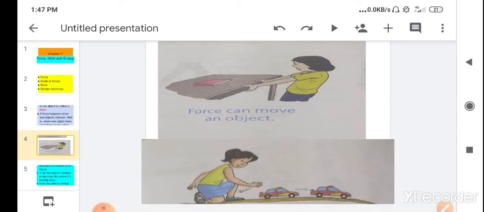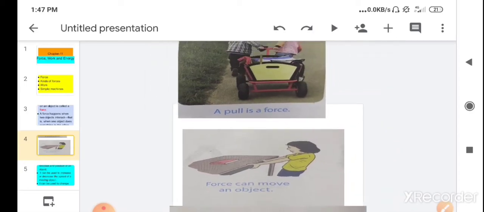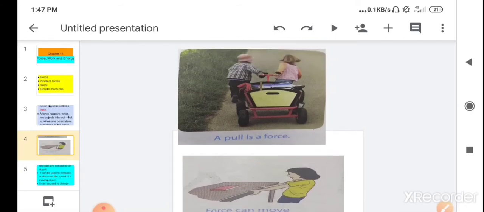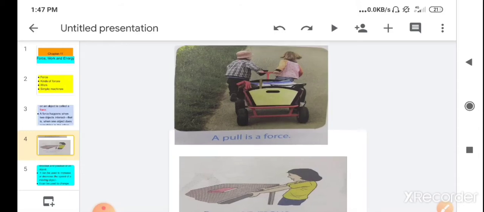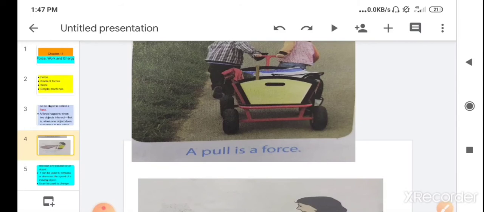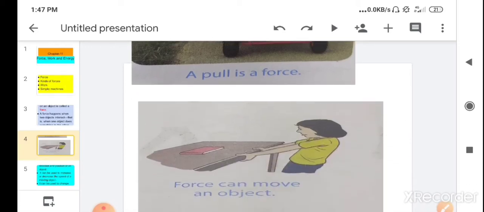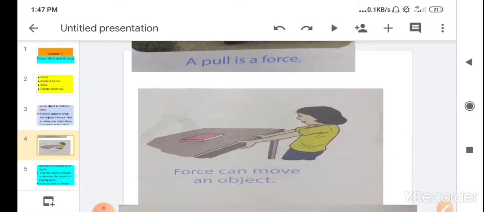So again here you can see the second point, that is, a force happens when two objects interact. Here one object is the cart and the second object is the hand. When cart and hand interact, then only the force happens, then only the cart can be pulled. Then in the second picture you can see the table. Here one object is the table and again the second object is the hand.